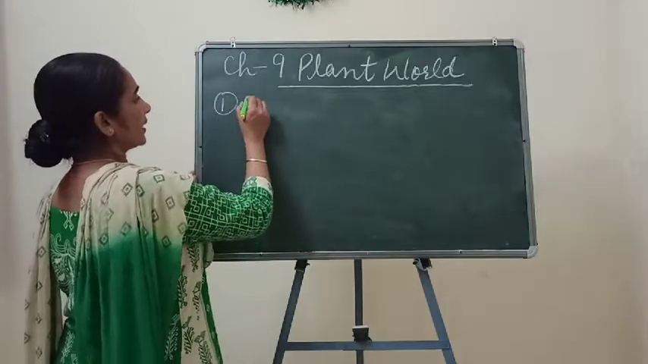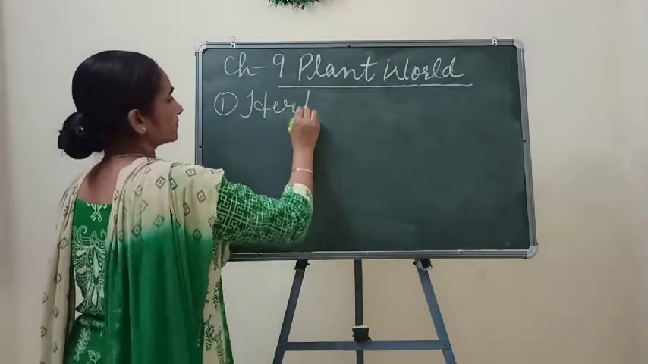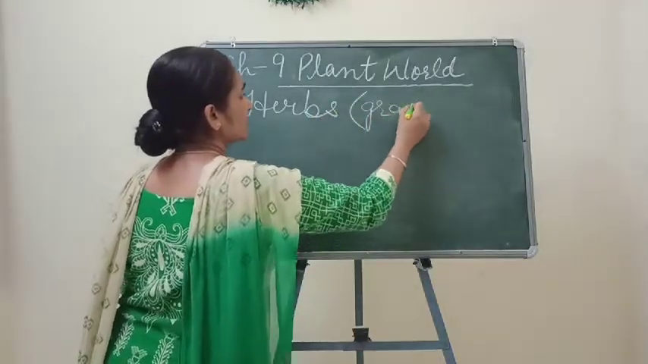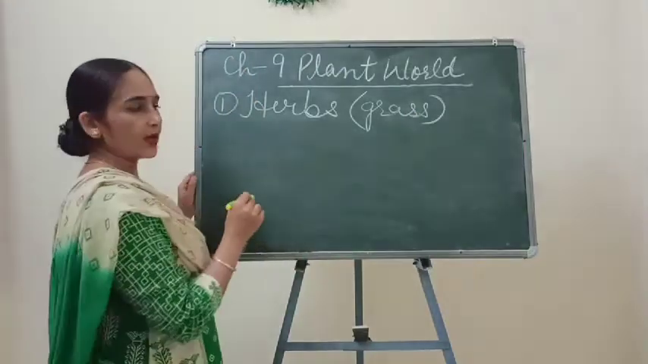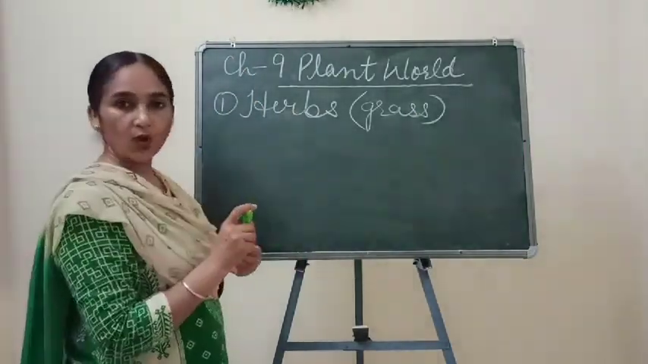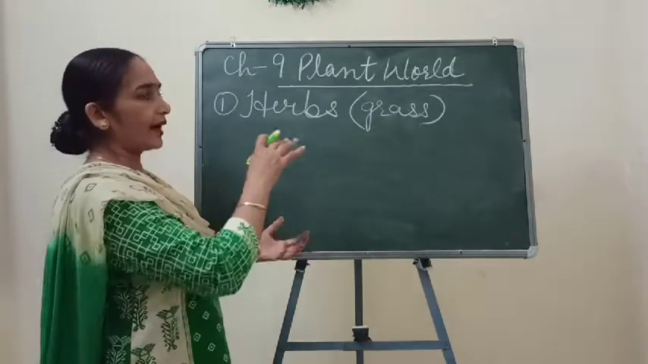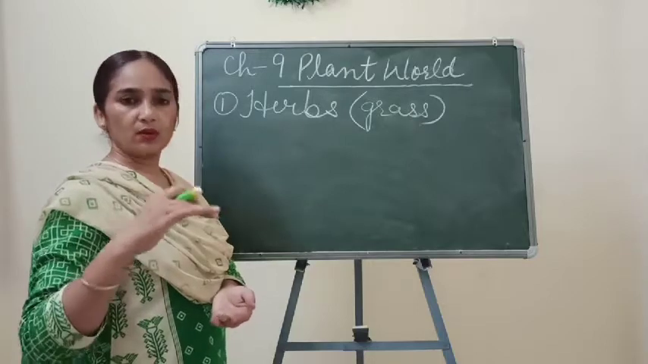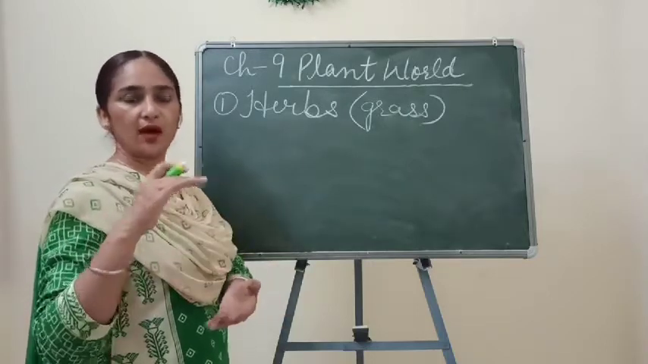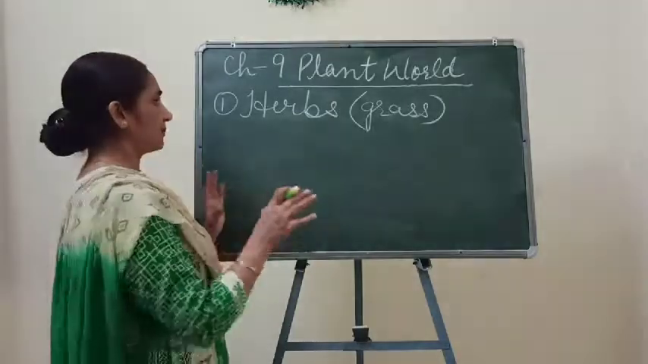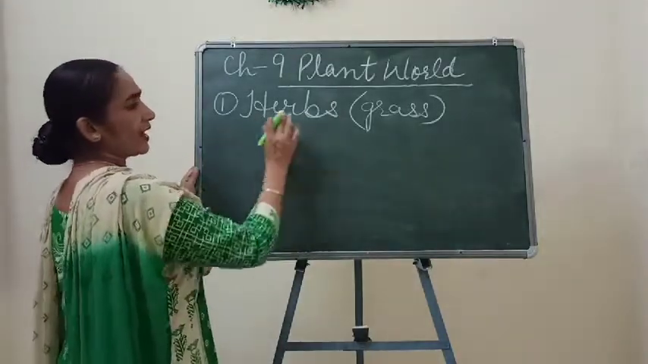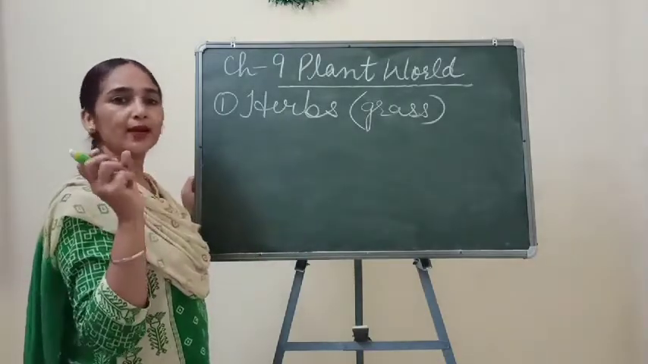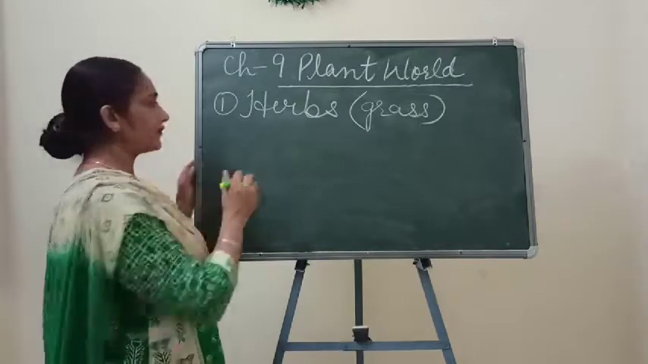So the first category is herbs. I have shown you herbs, and their common example is grass. Herbs are very small plants, and their height is from a few centimeters up to some meters only, meaning half a meter or 1 meter maximum. They have a very soft and tender stem that we can easily break with our hands. I have shown you in the previous video.